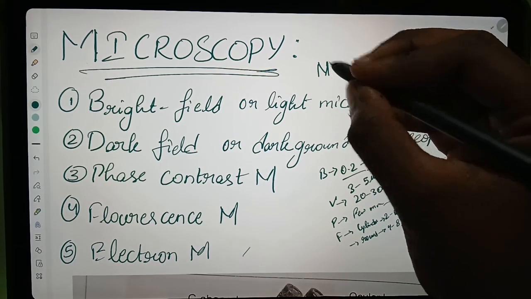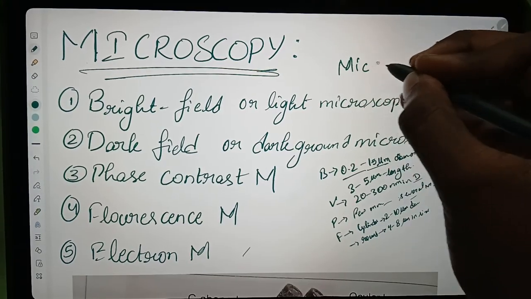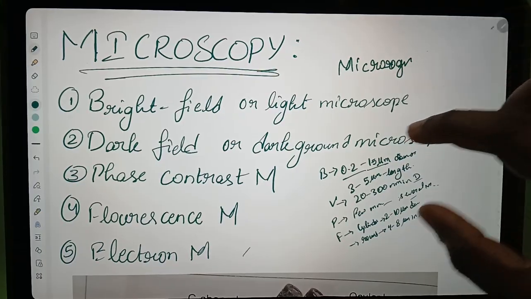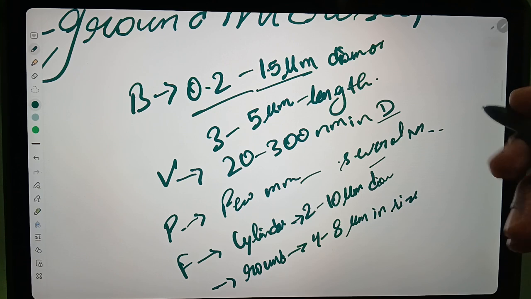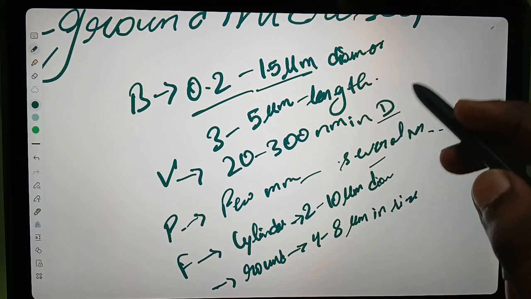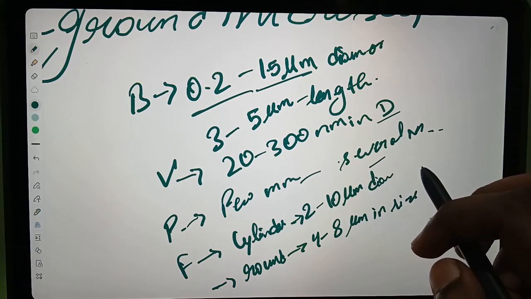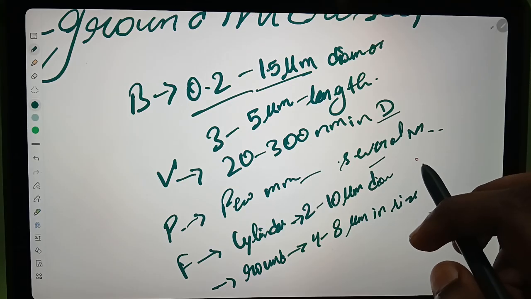Okay, in general, we observe the microorganisms and small cells. What are the microorganisms? Like bacteria, virus, parasites, and fungi. Generally, the bacteria are from 0.2 to 1.5 micrometers in diameter, and 3 to 5 micrometers in length.